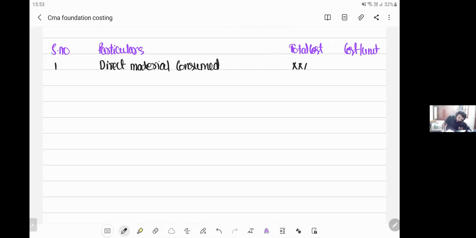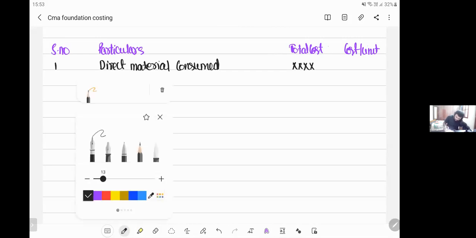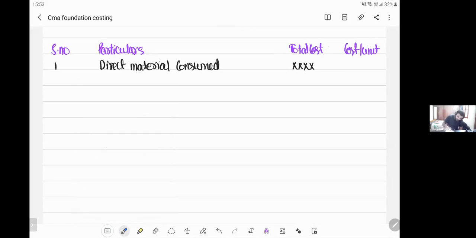Now, how will you calculate the direct material consumed? There are steps given to compute the direct material consumed. First, you will start with opening stock of raw material. To this opening stock of raw material, you will add purchases of raw material.